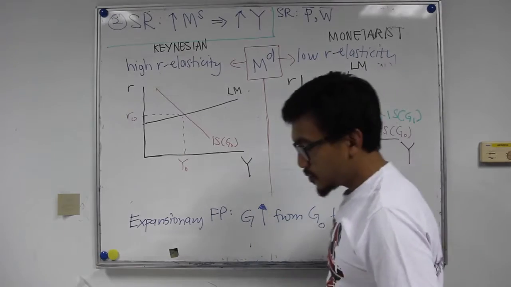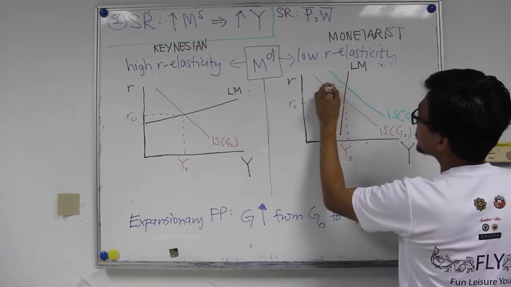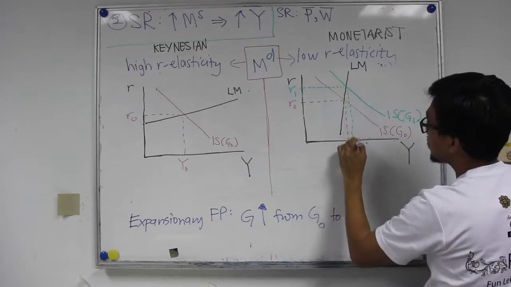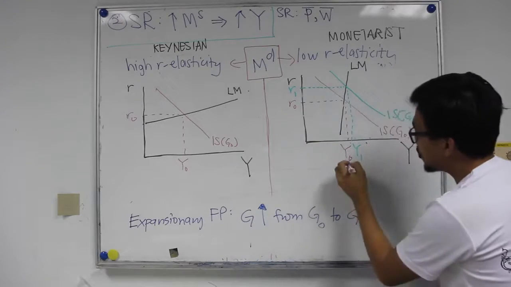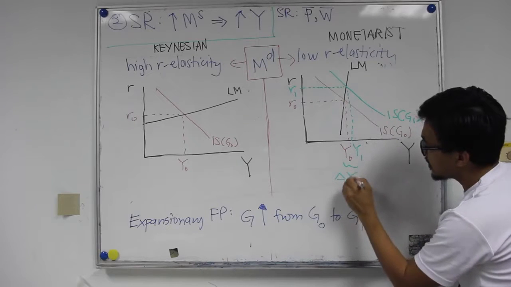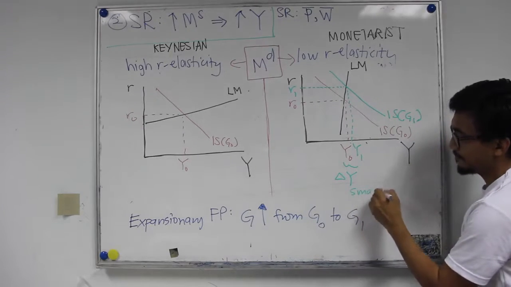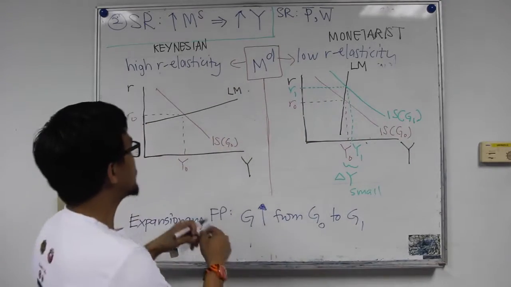And so what happens to the new equilibrium here according to the monetarist? We're going to end up with a higher interest rate and of course higher income. But here you should be able to see that the change in real income is relatively small. What about the Keynesian? Well, we have done this many times before.